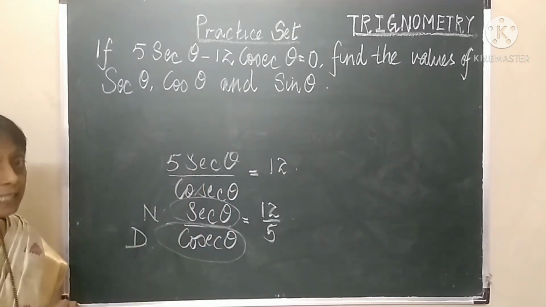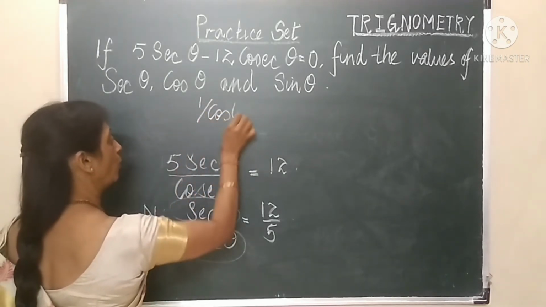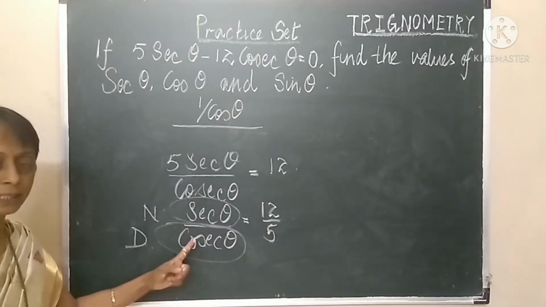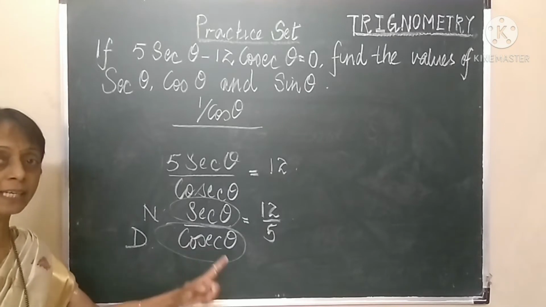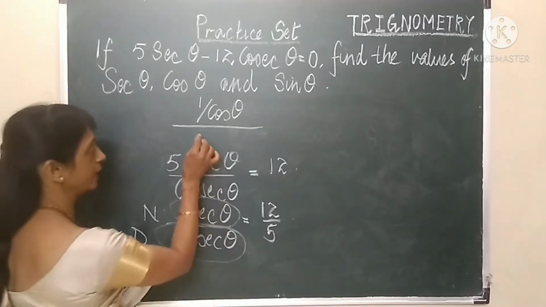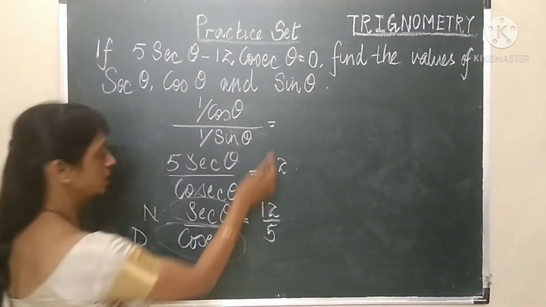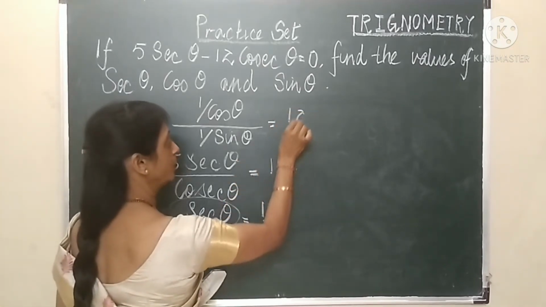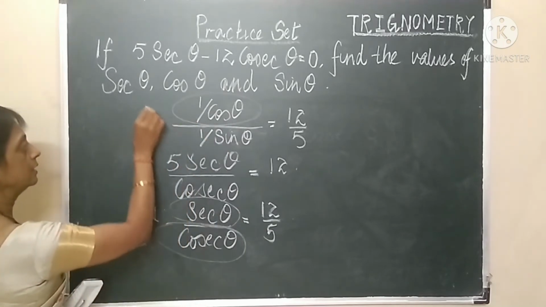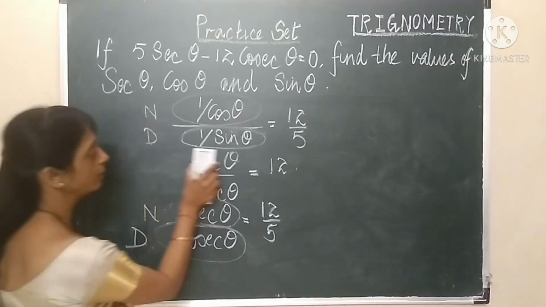What is sec? It is inverse of cos. So, sec theta will be written as 1 upon cos theta upon the denominator. In the denominator, it is cosec theta. Cosec is the multiplicative inverse of sine. So, cosec will be substituted as 1 upon sine, which is equal to, on the right hand side, 12 upon 5.